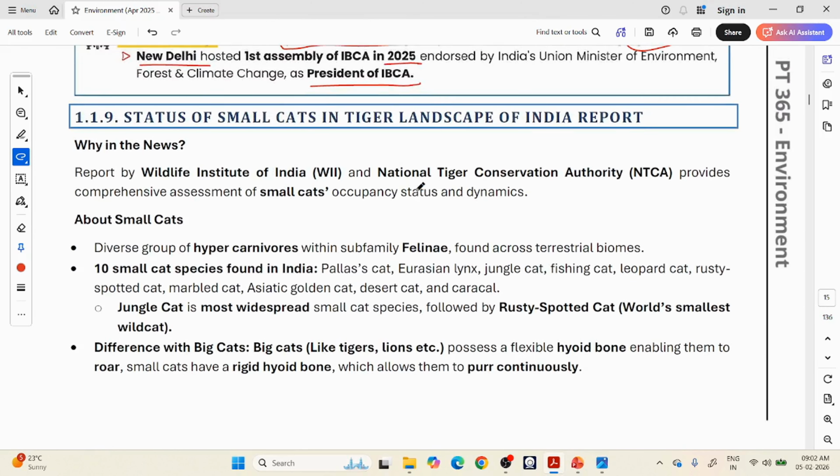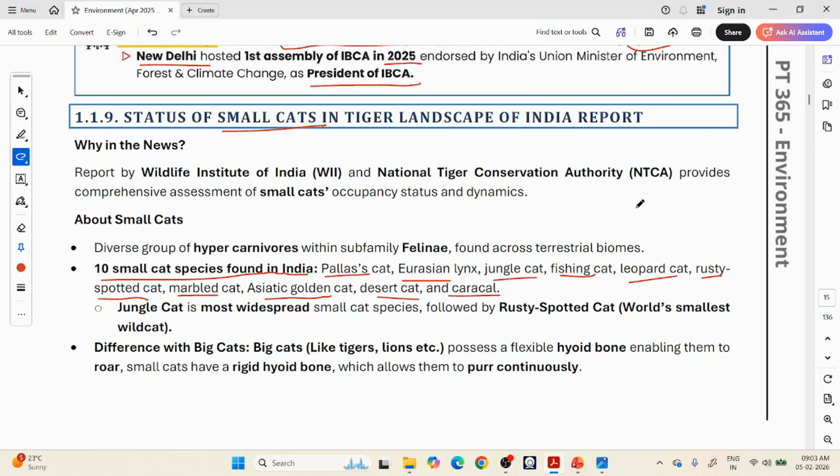So, next, moving on, now we have seen big cats, now the other cats, the status of small cats in India. Okay, so you can see there are 10 small cat species found in India. I am coming in logical order. Okay, I will come to here. See, 10 small cat species found in India, like Pallas's cat, Eurasian lynx, okay, jungle cat. Don't learn them by heart, it is not that important. I will tell you the important ones. Okay, spotted cat, marble cat, Asian golden cat, desert cat, caracal, etc.